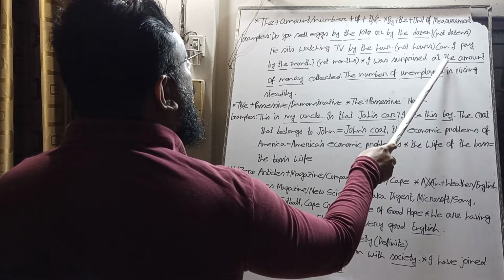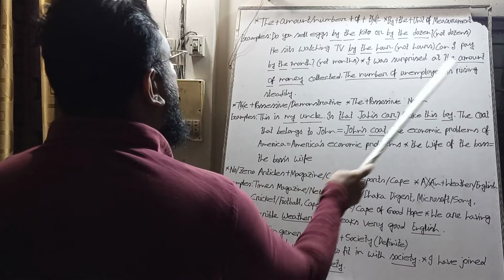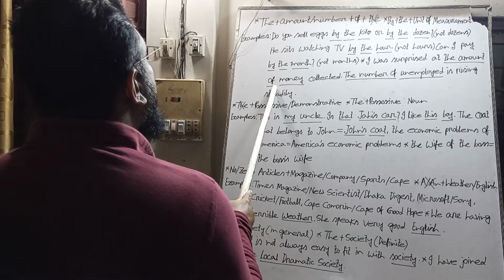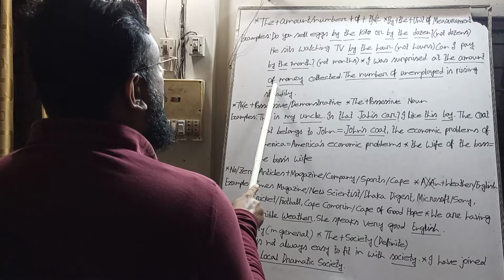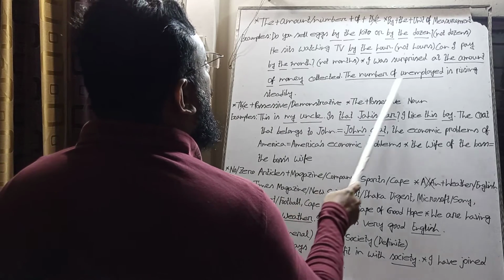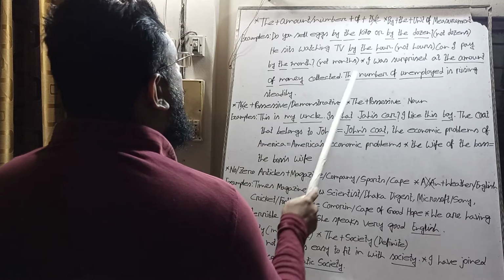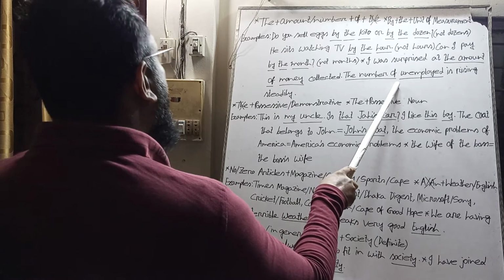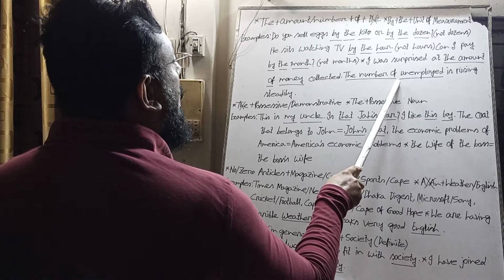Look at the board. After the amount of, we have not used the article before money. The number of unemployed is rising steadily. After the number of, we have not used the article before unemployed.